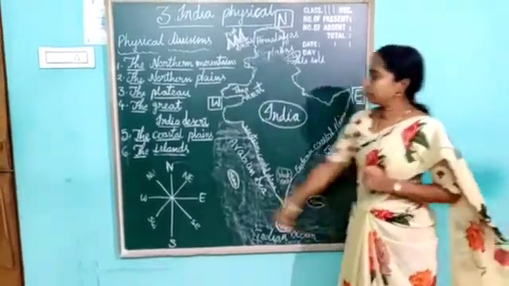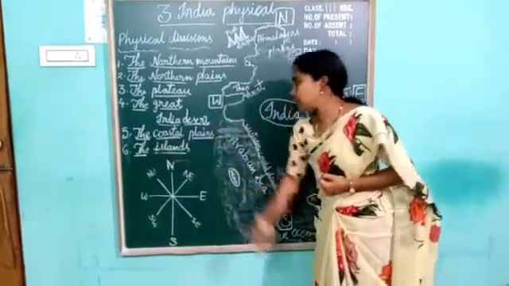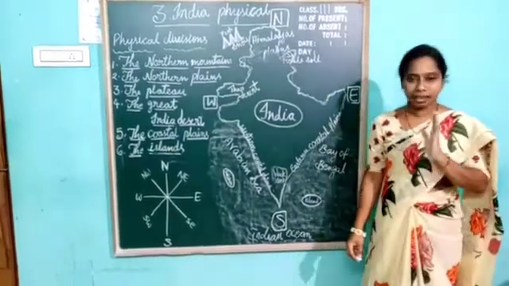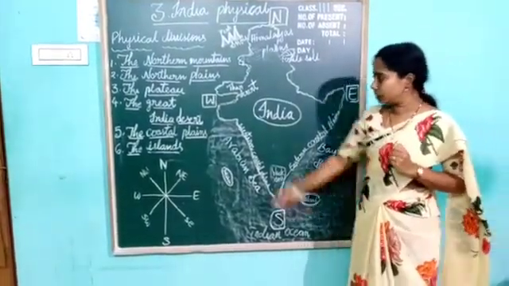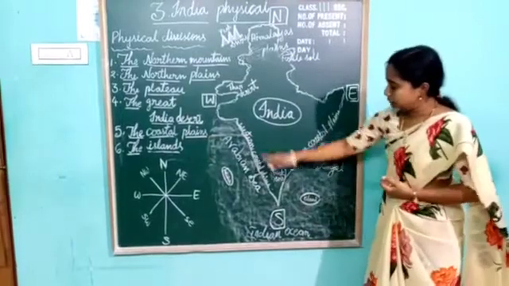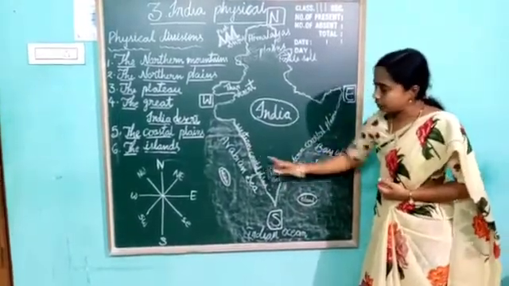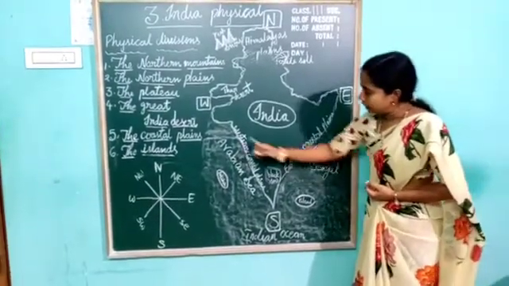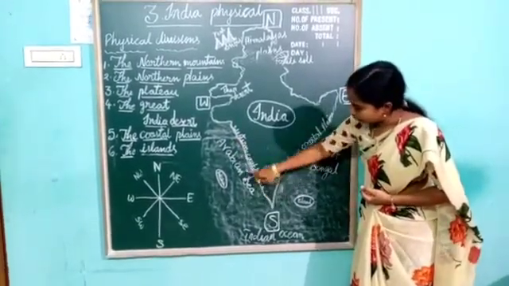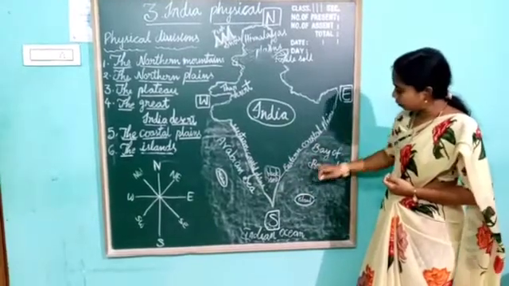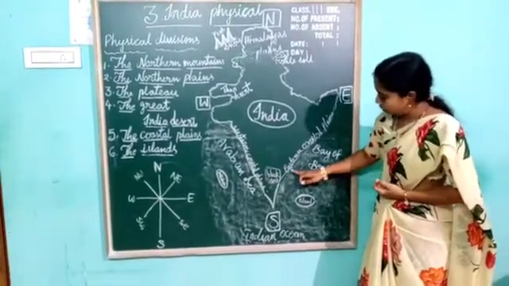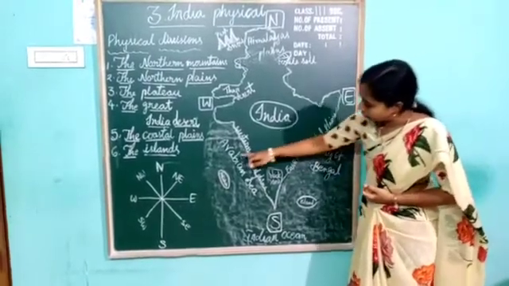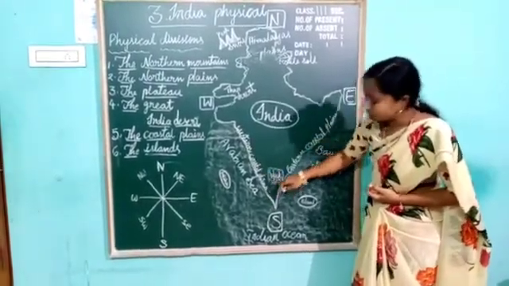Okay. Next, the fifth one, the coastal plains. Coastal means what? We learned in the second lesson, a coastal area means the area nearest to the sea. We can find these coastal plains on two sides. Which two sides, children? The western side and the eastern side. The western side is covered by the Arabian Sea and the eastern side by the Bay of Bengal. So this side has the eastern coastal plains and this side has the western coastal plains.